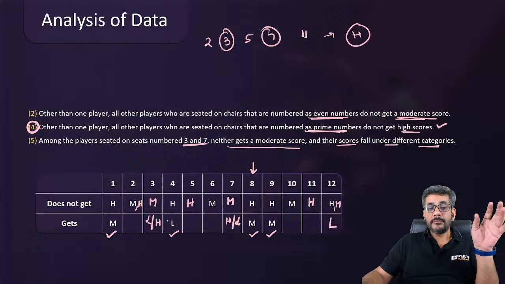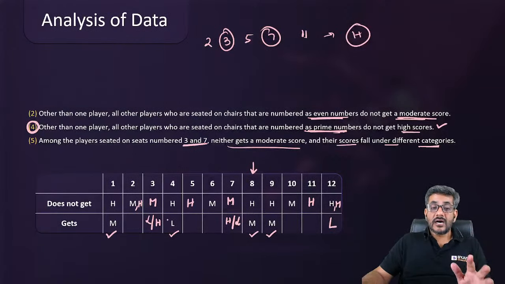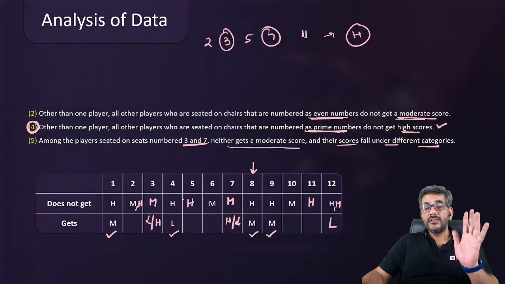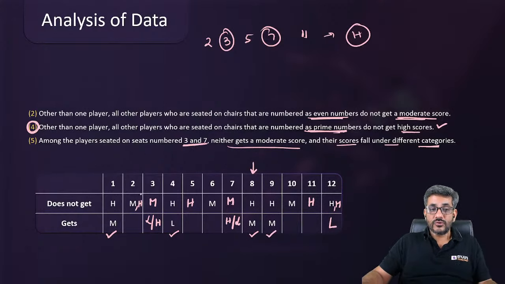ये हमें पक्का पता लग गया because high score जिस एक आदमी का आना है that is either 3 or 7. उन्हीं में से कोई एक आने वाला है. So now about 2, I can surely say that he has got a low score again. Is there anyone else about whom we can say something? Till now, nothing else we can say. Okay? What next? What else we can use over here?